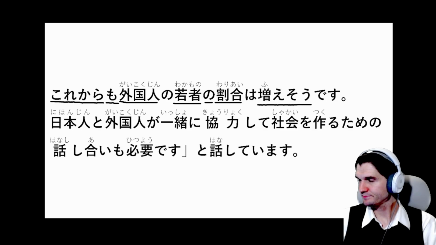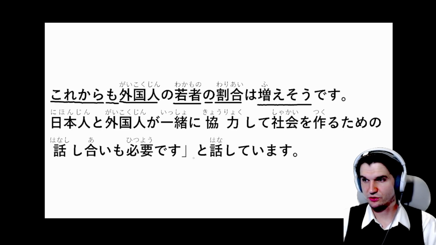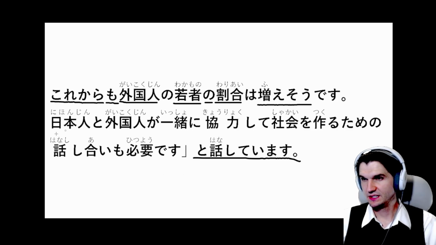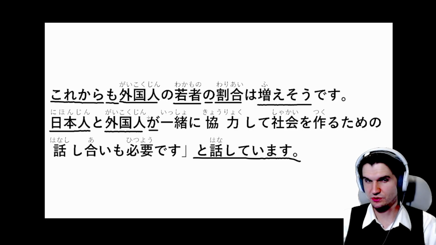日本人と外国人が一緒に協力して社会を作るための話し合いも必要ですと話しています。So we'll just finish off with と話しています. This is something that the experts are saying, right? So 日本人と外国人が, so Japanese people and foreigners, they're going to do something or be something, 一緒に together, 協力して.